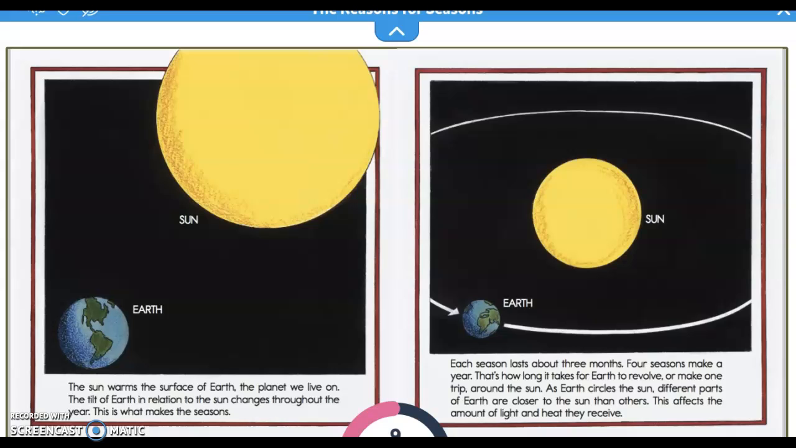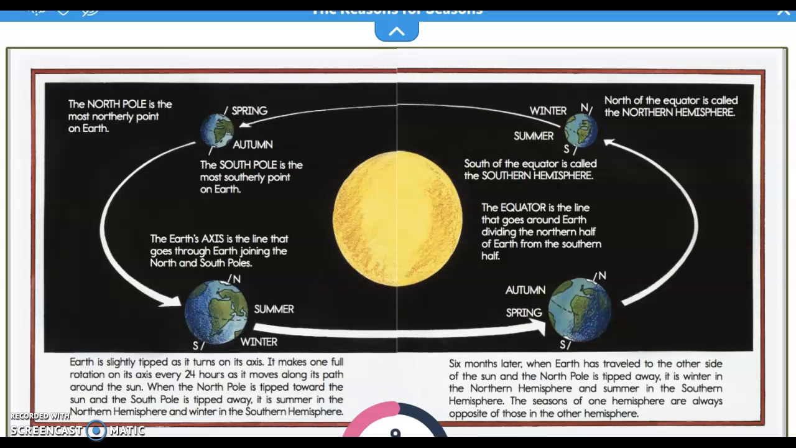As Earth circles the sun, different parts of Earth are closer to the sun than others. This affects the amount of light and heat they receive. Earth is slightly tipped as it turns on its axis. It makes one full rotation on its axis every 24 hours as it moves along its path around the sun.